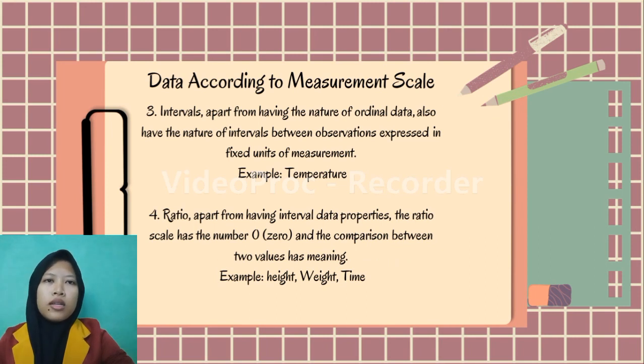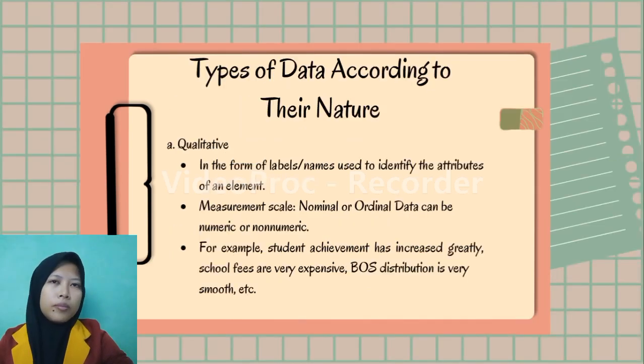3. Interval. Apart from having the nature of ordinal data, it also has the nature of intervals between observations expressed in fixed units of measurement. Example, temperature. 4. Ratio. Apart from having interval data properties, the ratio scale has the number 0, and the comparison between two values has meaning. Example, height, weight, and time.